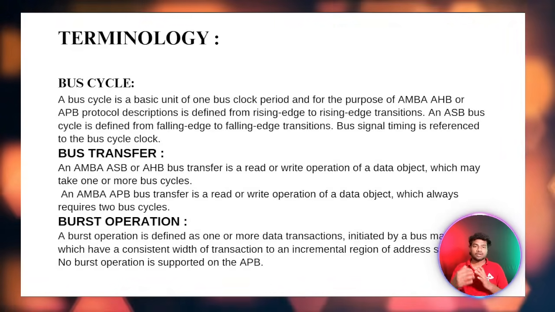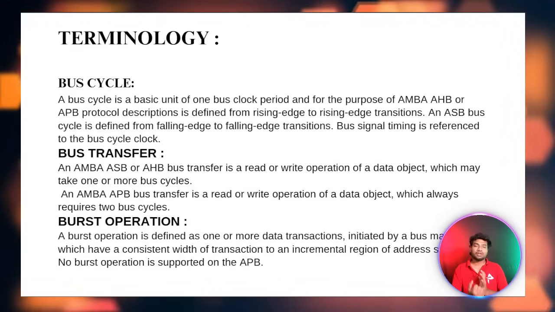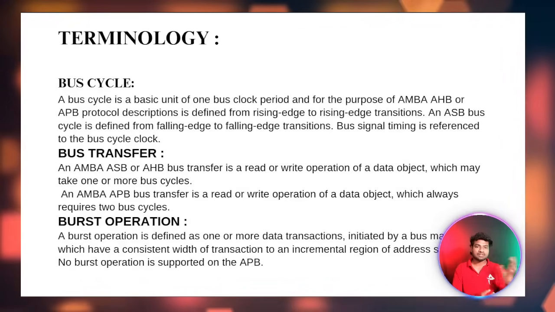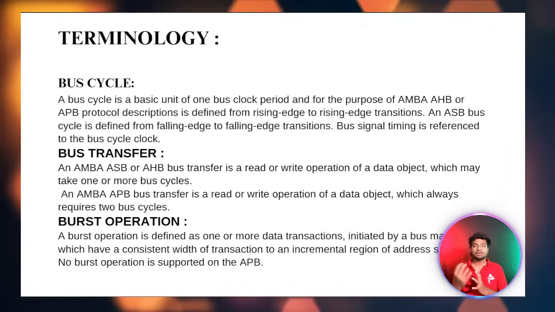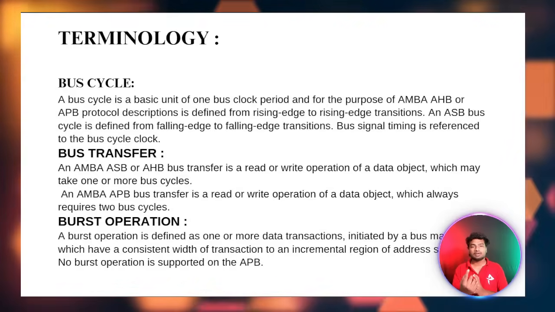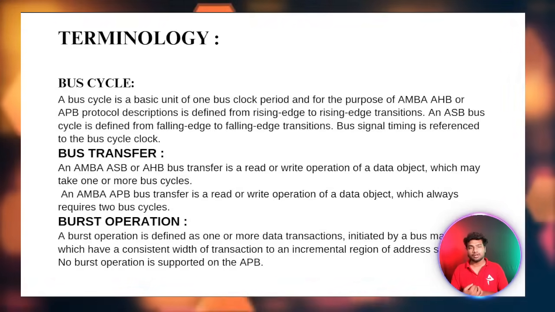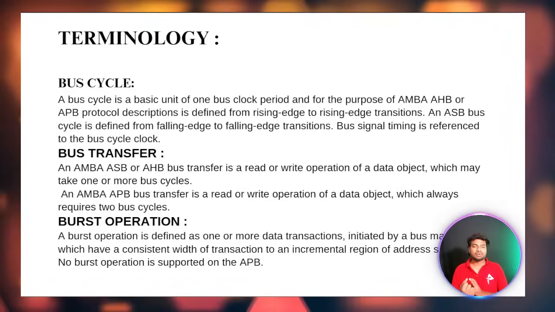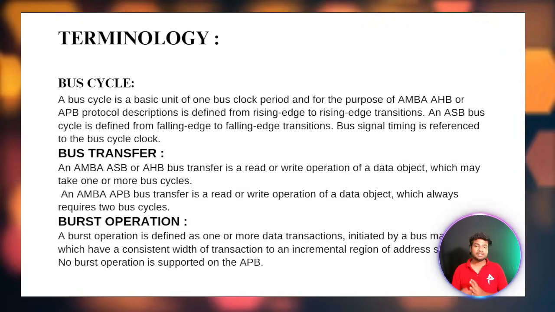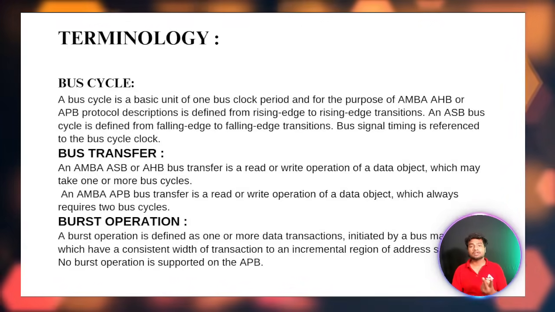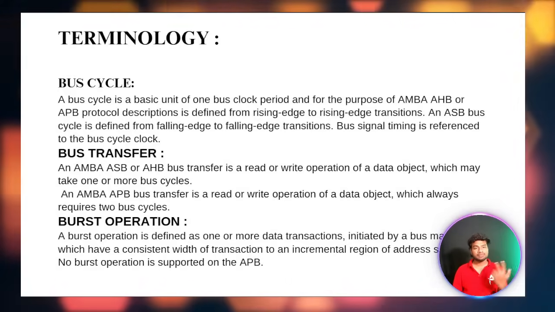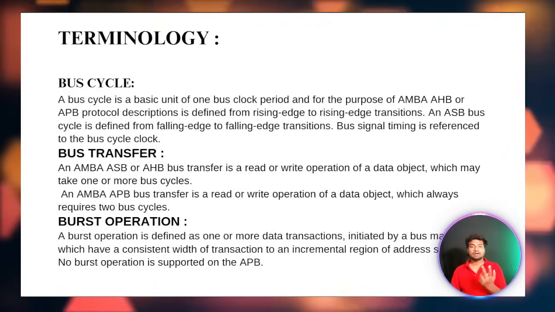Same thing: to send data from master to slave using a protocol, for sending one data, how many cycles are needed. This clock cycle count differs by protocol. APB needs 2 clock cycles to send the data from master to slave, but AHB and AXI send the data in 1 clock cycle.